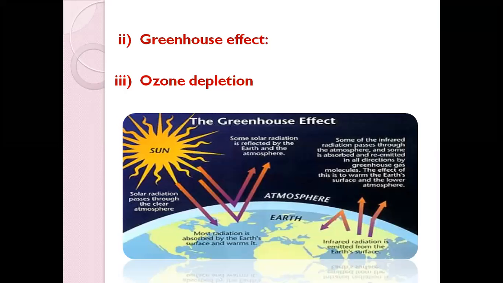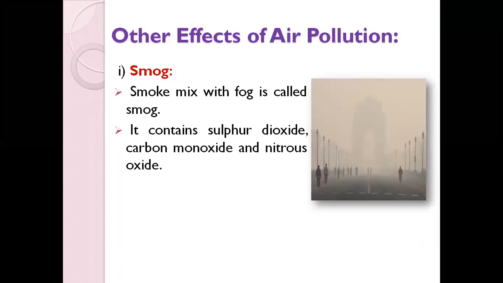Nowadays, because of the increase in air pollution everywhere, the ozone layer is becoming thinner and thinner, and this is a very big risk for everyone. If the ozone layer becomes depleted, all of us will be exposed to so much UV radiation, and many people will have skin cancer and various other forms. So these are some other effects of air pollution.